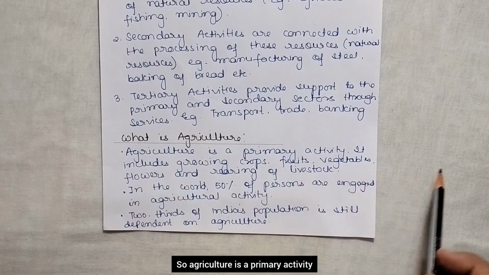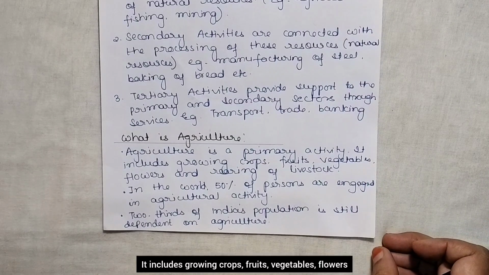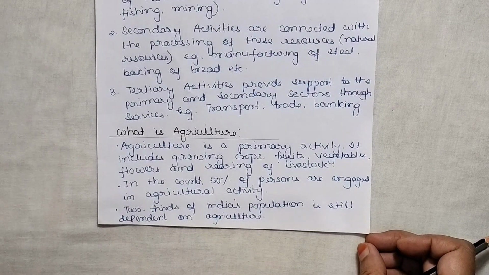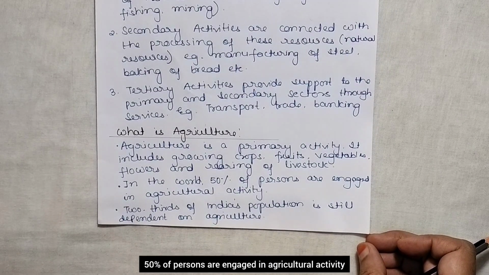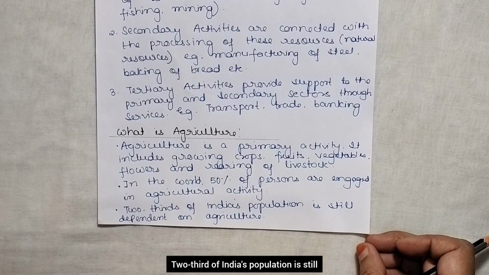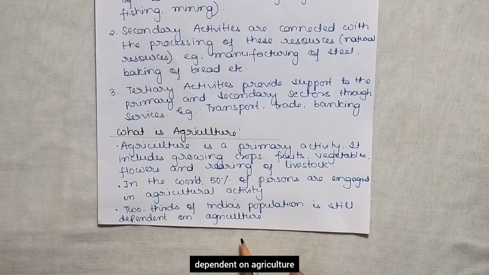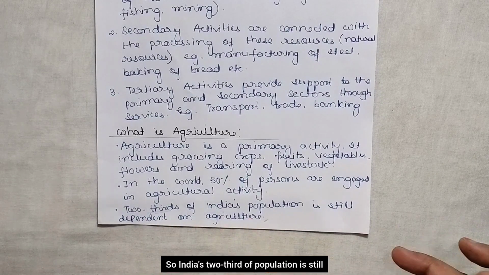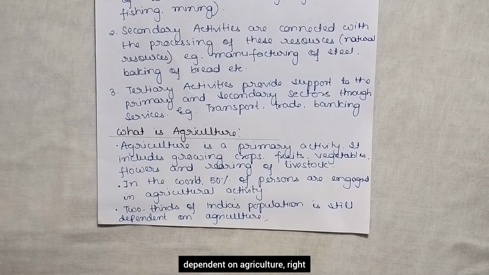So agriculture is a primary activity. It includes growing crops, fruits, vegetables, flowers and rearing of livestock. In the world, 50% of persons are engaged in agricultural activity. Two-thirds of India's population is still dependent on agriculture, right?